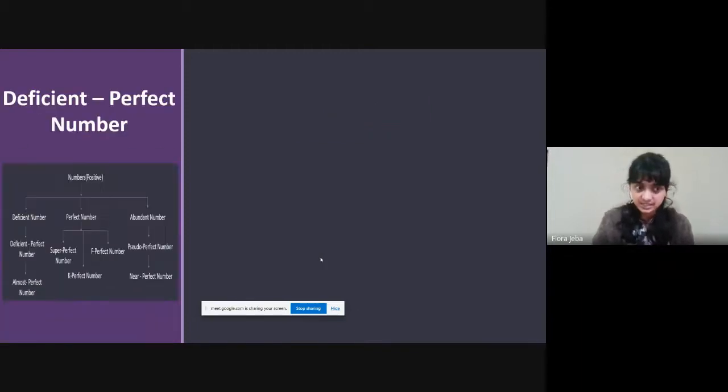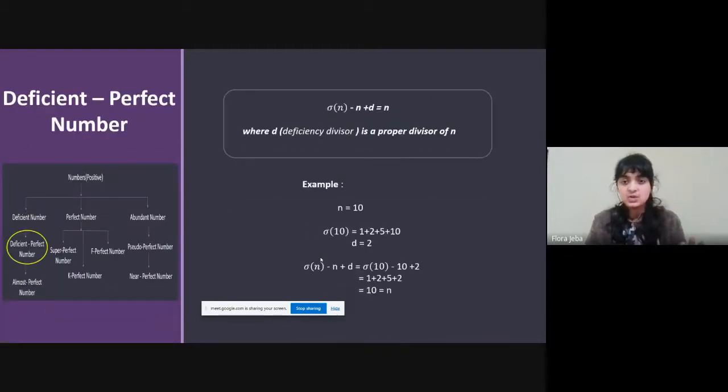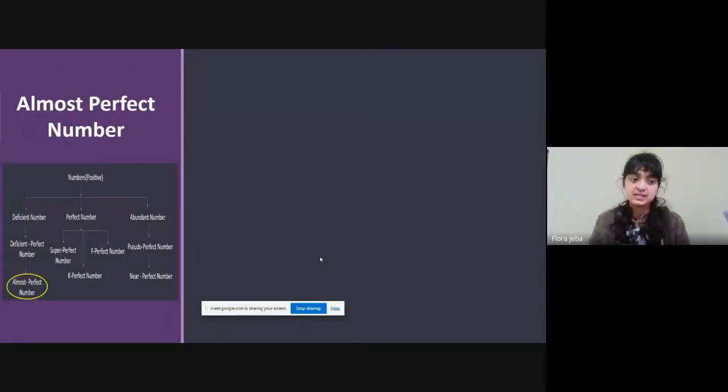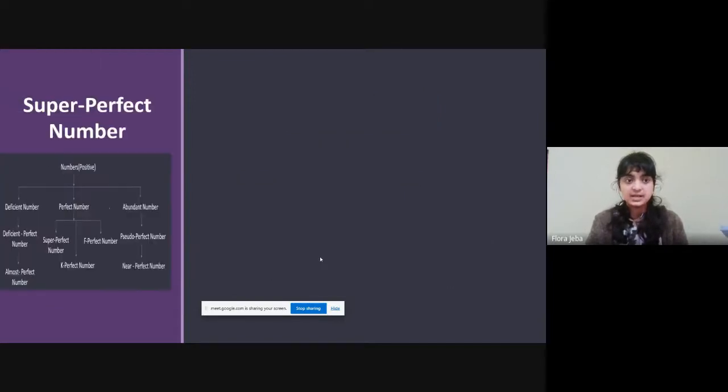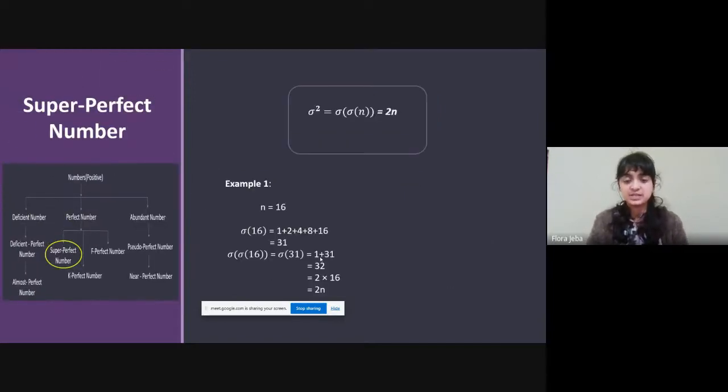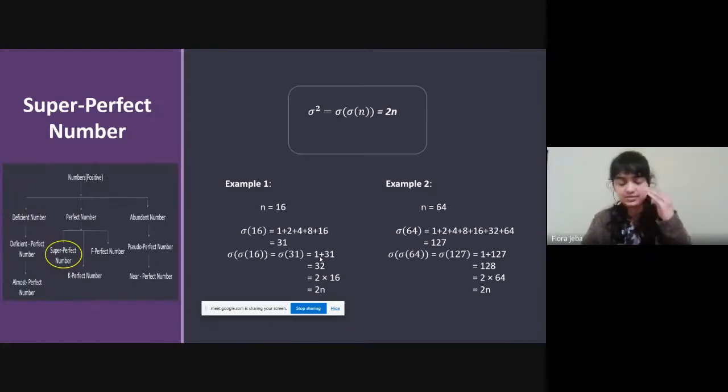Now, a deficient number can become a perfect number when we add a proper divisor D, called a deficiency divisor, to the summation of its proper divisors. It gives the number itself. For example, for 10, the deficiency divisor is 2. If we add them all up, we get 10 itself. And there's something called an almost perfect number, which is a deficient number where the deficiency divisor is 1. Now, there's something called a super perfect number. A super perfect number satisfies sigma squared of the number equals 2 times the number itself.